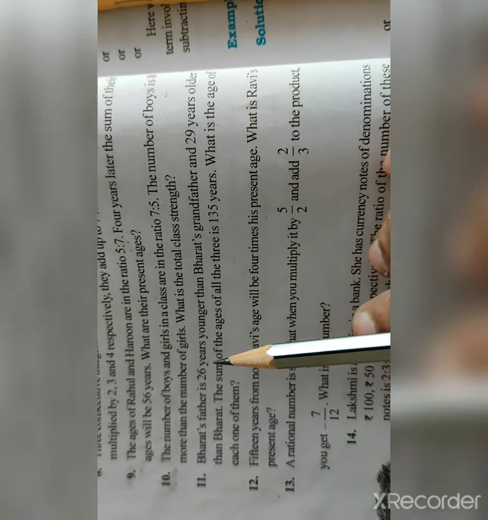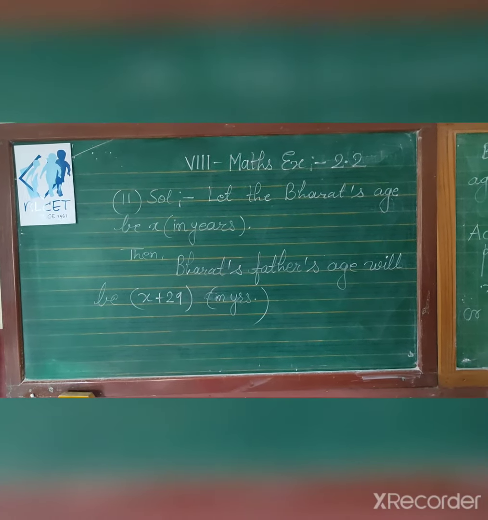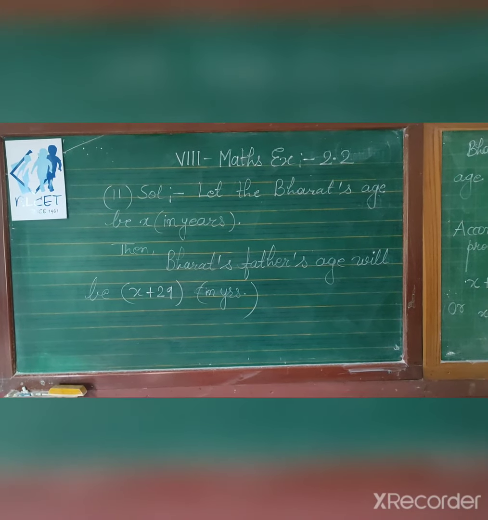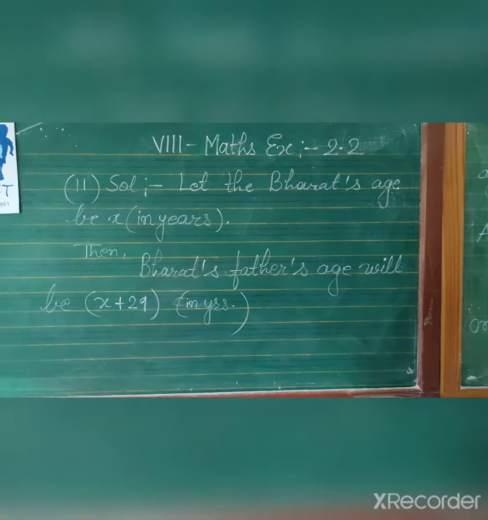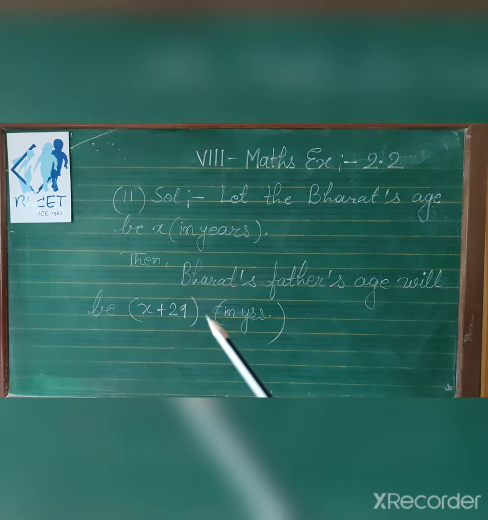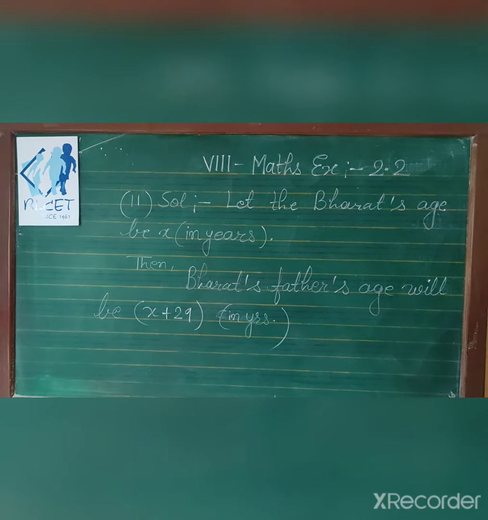If we add 26 to Bharat's father's age, we will get grandfather's age, and if we add all these three ages, we will get the answer 135 years. So this question I will explain. Let us start. Now let Bharat's age be x in years. Then Bharat's father is 29 years older than Bharat, so we will add 29 to Bharat's age, and we will get Bharat's father's age.